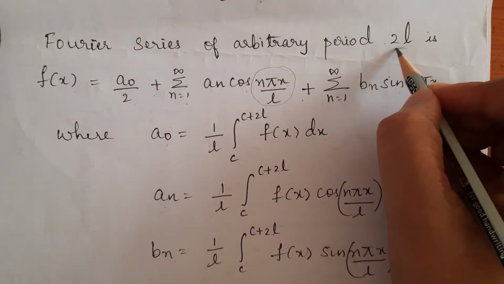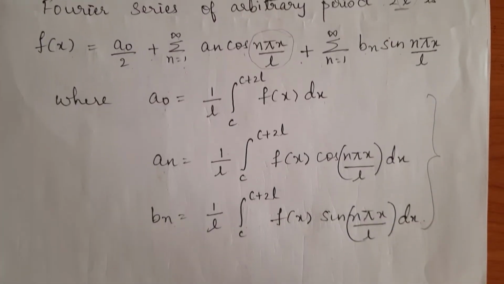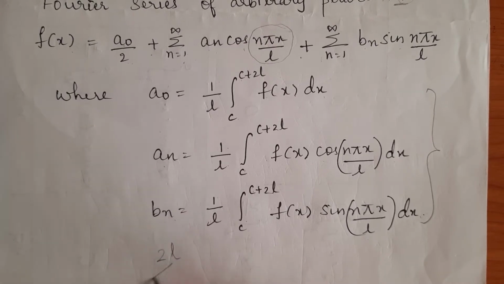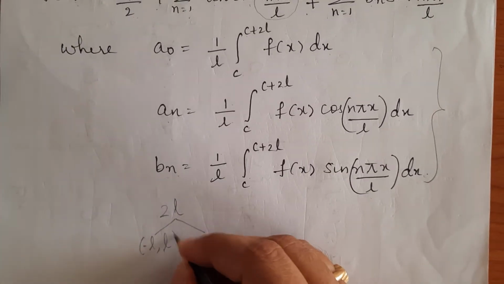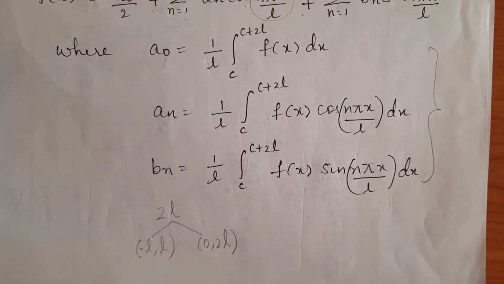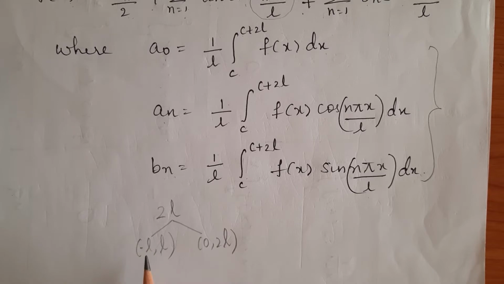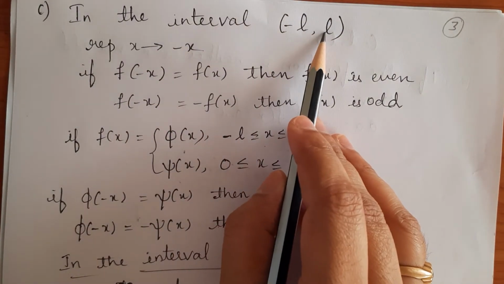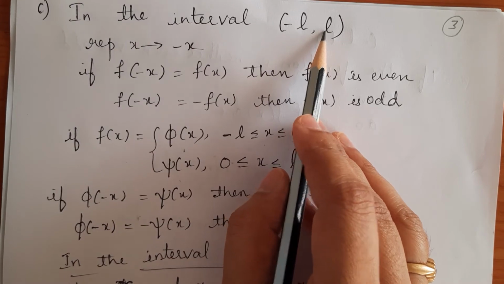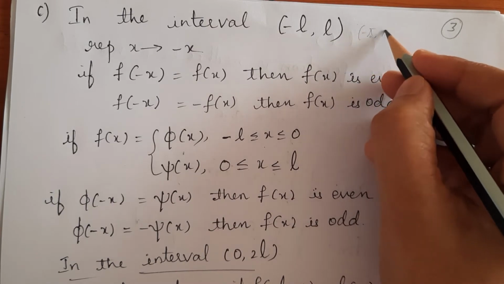Since it is the arbitrary period 2L, L can take any values, and the arbitrary period 2L is split into two subintervals. One is between minus L to plus L and the second one is between 0 to 2L. Now let us discuss the nature of the given function in the interval minus L to L and 0 to 2L. First let us see in the interval minus L to L, how do we verify the nature of the given function. Here minus L to L is similar to our minus pi to pi.